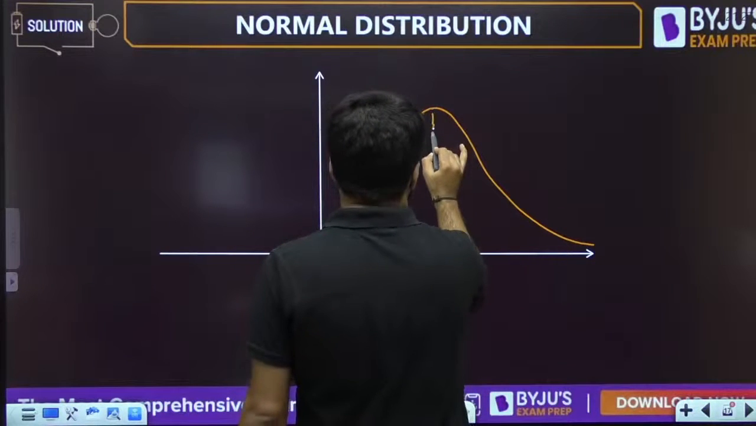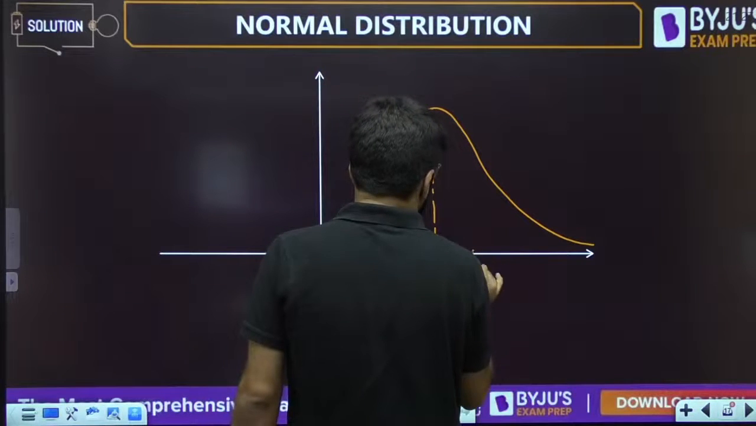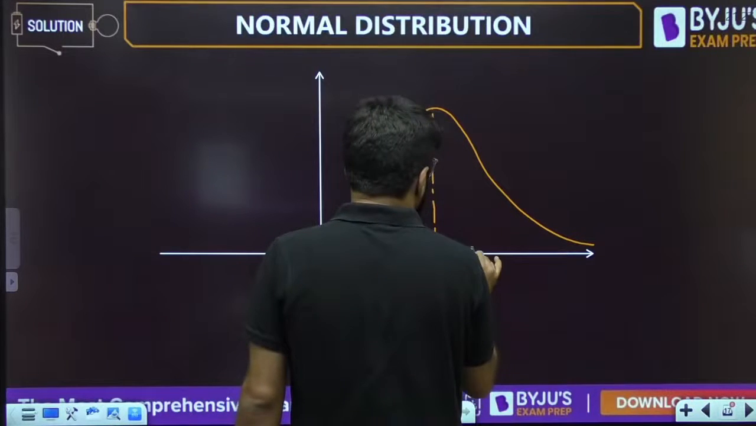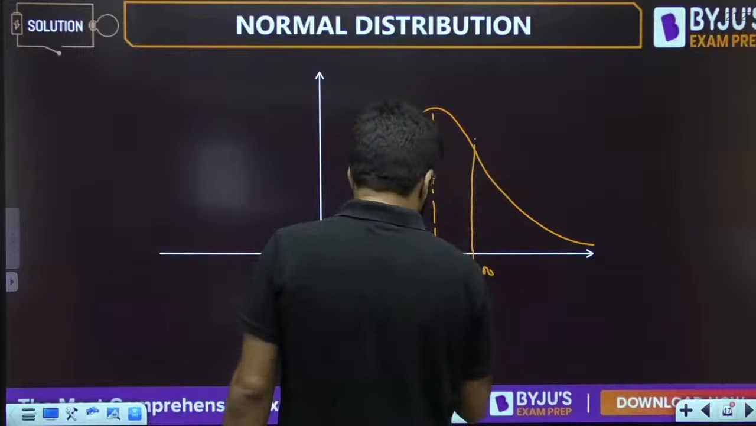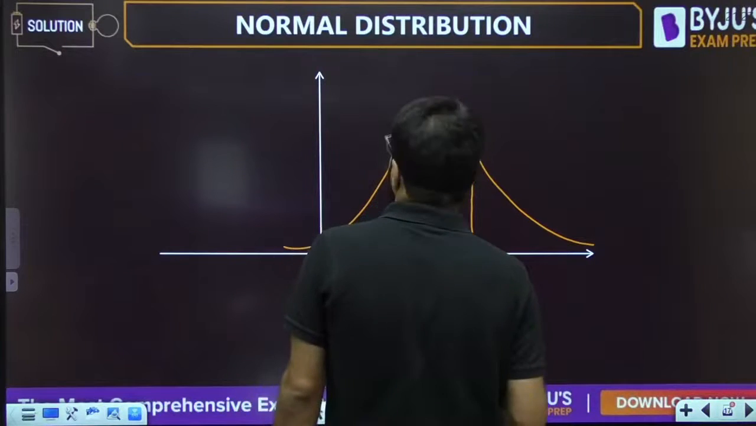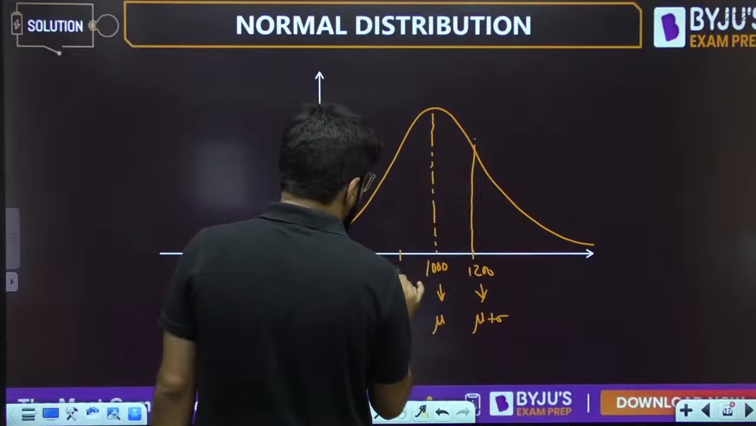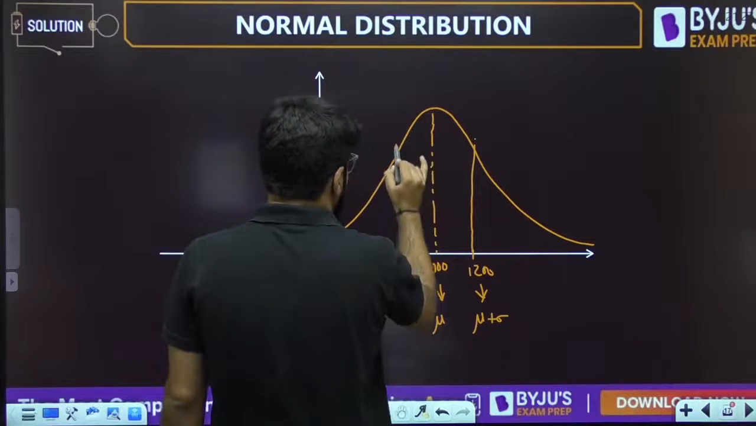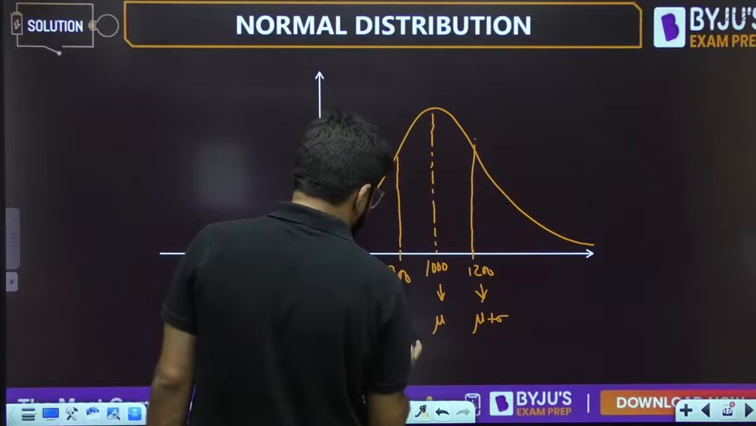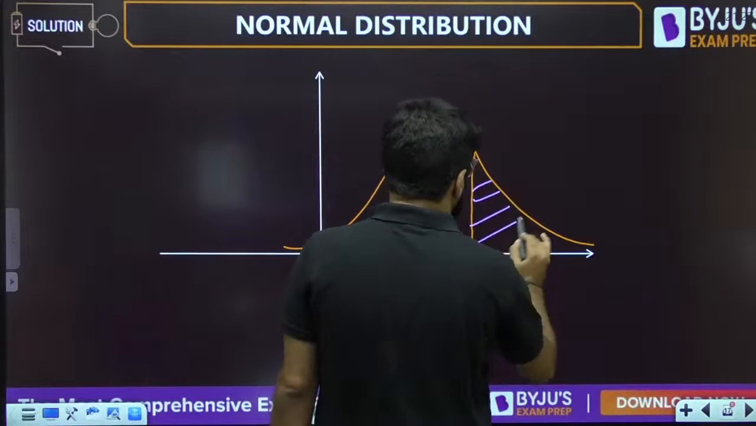Sometimes, by chance, you get a NAT question without any option. This is 1000 and this is the point 1200. Now this is mu, so 1200 is actually mu plus sigma, because sigma is 200. Let me also define a point 800 which will be mu minus sigma, and we need the probability of this portion.